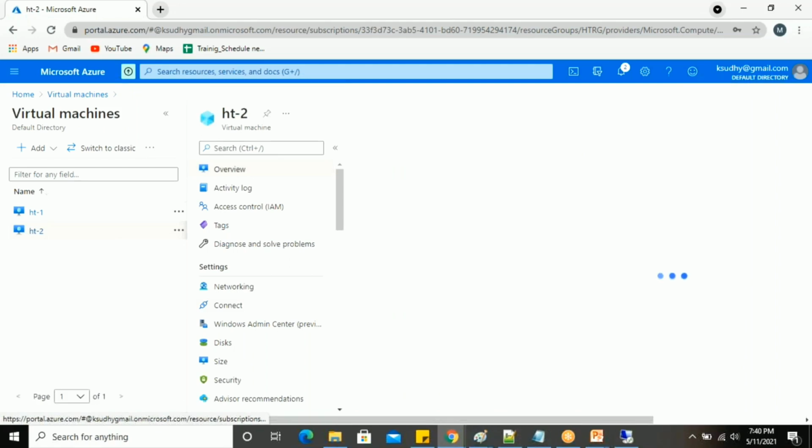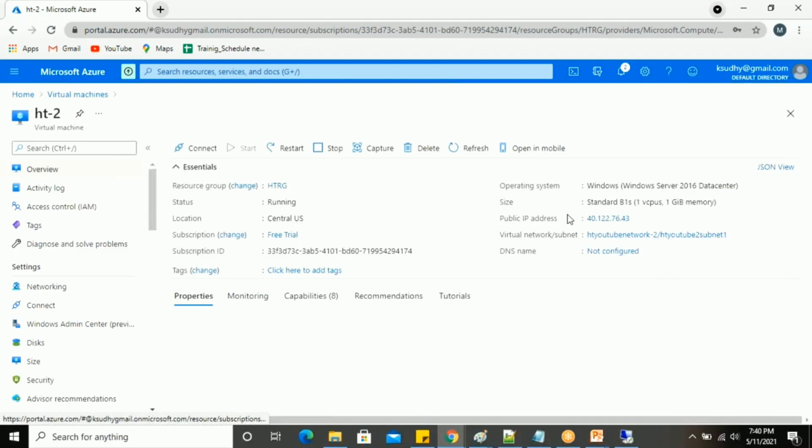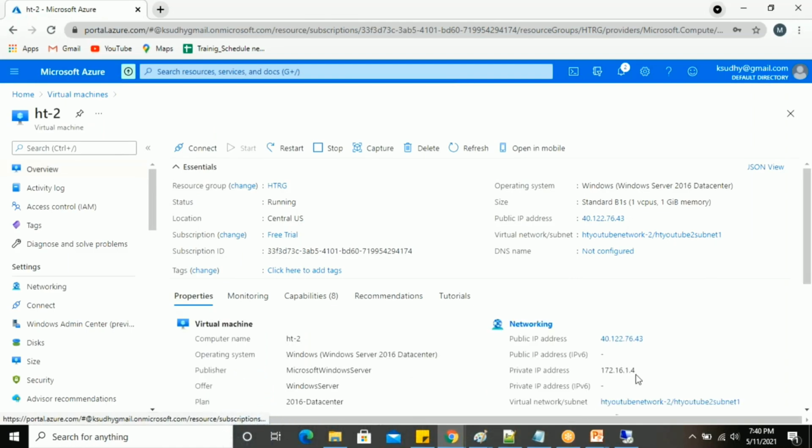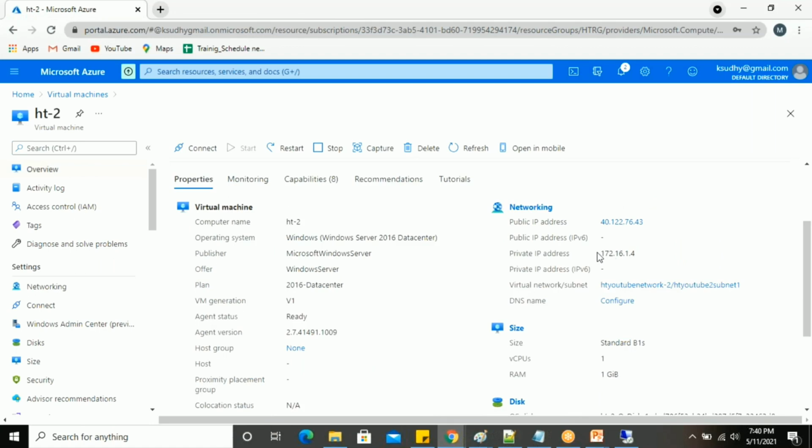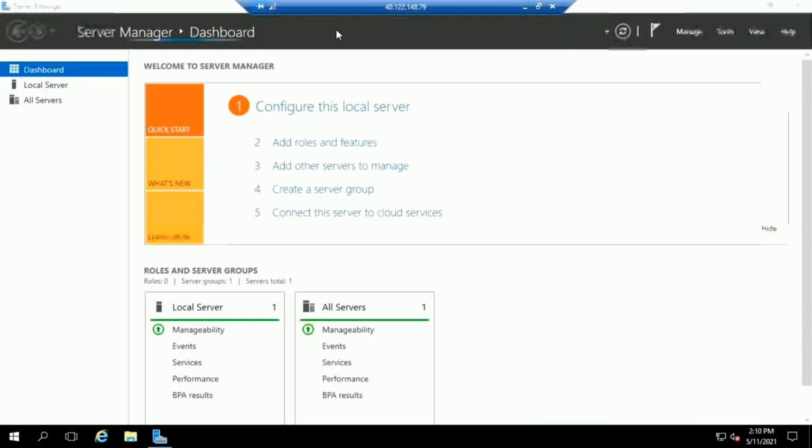There I'm able to see the private IP of my machine. Most probably it will be in the 172 dot something series. Let's see how it is. There is a public IP as well, and let's see, the private IP will load. So this is the private IP.